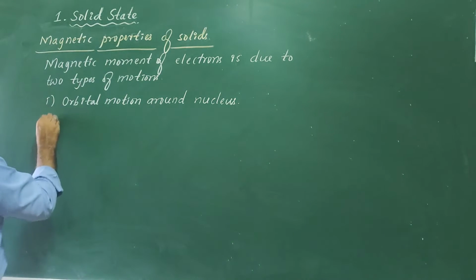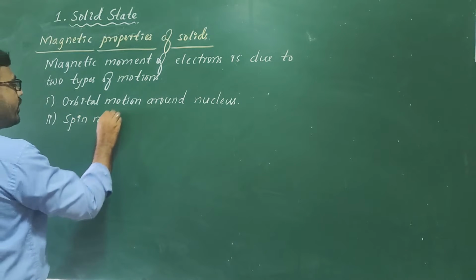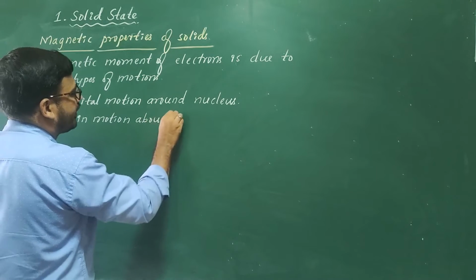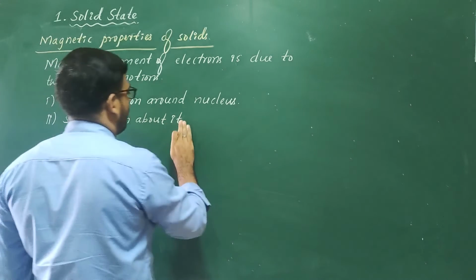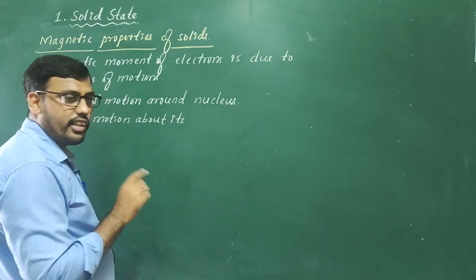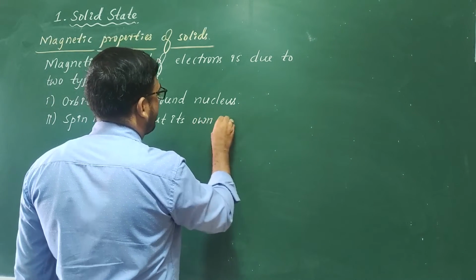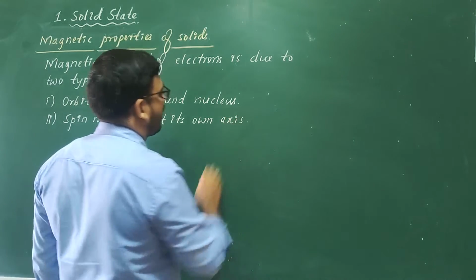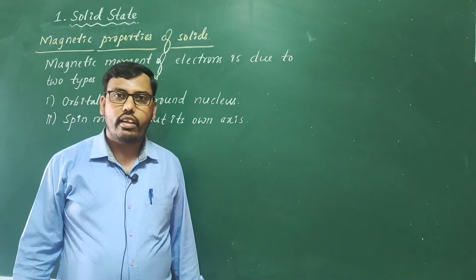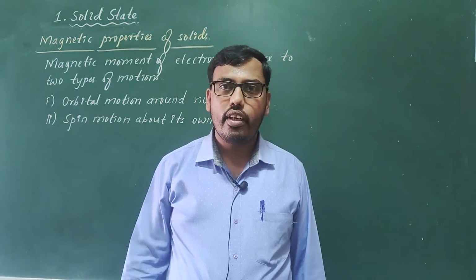And the second one is spin motion about its own axis. When a substance rotates about its own axis, it is called spin motion. So, these are the two different types of motions of electrons which are responsible for magnetic moment, in other words magnetic properties of solids.